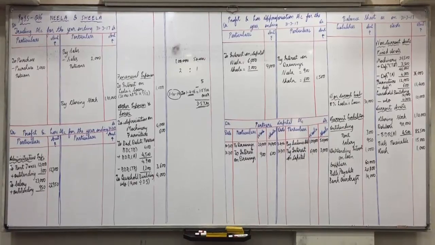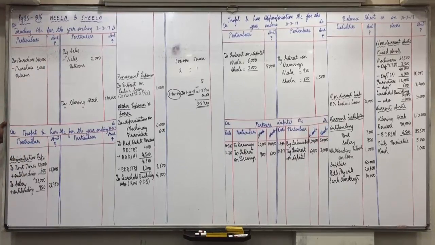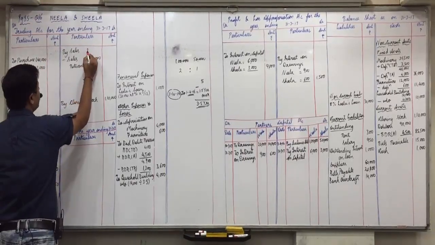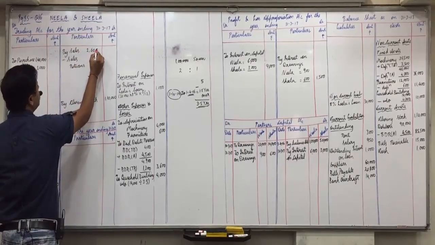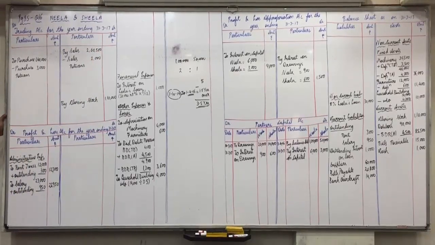Bad debt and bad debt reserve already recorded. Tanushki, purchases and sales. So trading account, debit side purchases 1,40,000. And credit side 2,60,500 sales. The sales is credit balance 2,60,500, trading account on the credit side. Is everyone clear with this?